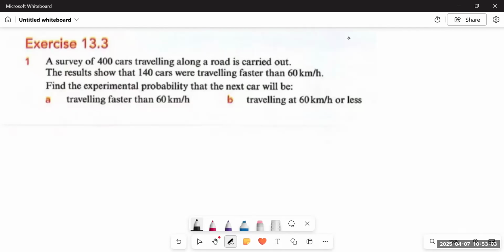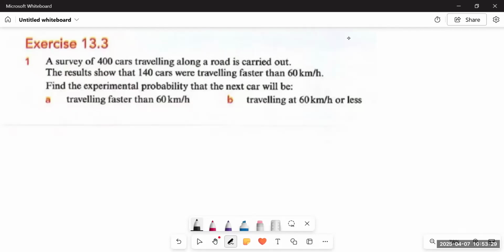That is, how many times it pointed up out of the total number of drawing pins dropped. This tells us the experimental probability for point up, and similarly, for the remaining ones, it would be the probability for point down.